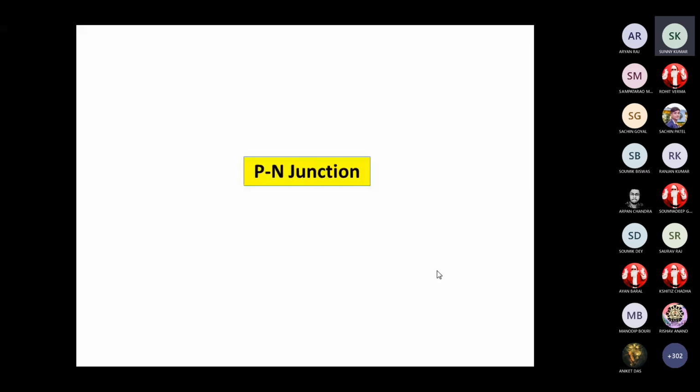So PN junction is the very simplest semiconductor or electronic device. Already you have studied PN junctions. So you know the PN junctions from class 12, some basic knowledge you have, or not? Yes, sir. Very good. So can you tell me some specific technical terms of PN junctions? Technical terms means terminology. What you have learned?